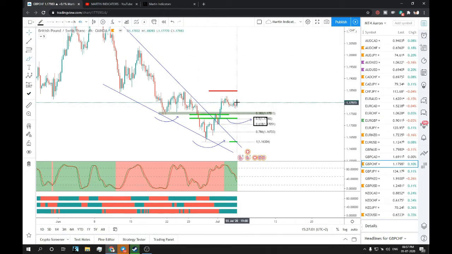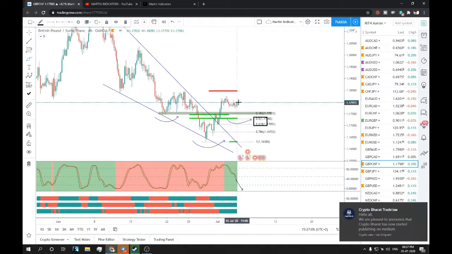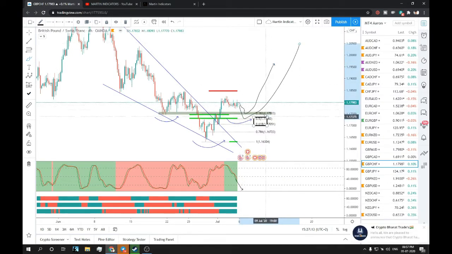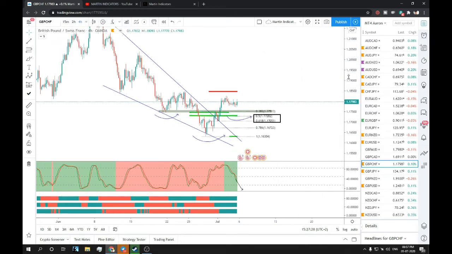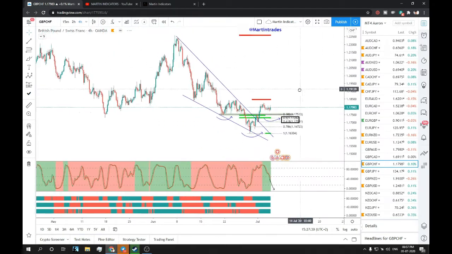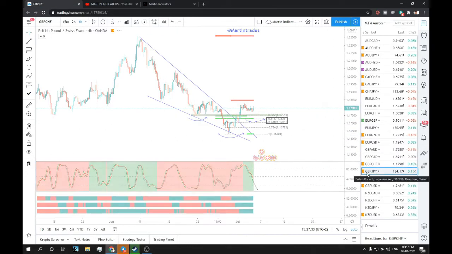So on GBP CHF, what I'm seeing is, you can see the stochastic is showing a downward move, so something like this, go test this support and then again move up. If not, then this support and move up. We also have a confluence of the 0.5 fib ratio and 0.618 ratio over here, so that would be a nice trade. I am looking at a good long opportunity on this, so hope this goes well. GBP pairs are looking very bullish in the coming weeks and months, so let's move on to the next, GBP JPY.